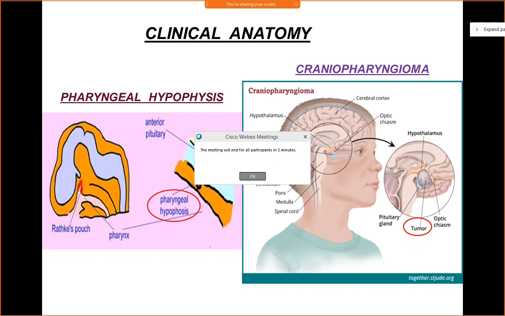Now this craniopharyngioma, if it enlarges in size, will compress the surrounding structures. You have the optic chiasma in front, so if it compresses the optic chiasma, it will result in visual disturbances. Besides this, a person will present with headache, hydrocephalus and raised intracranial pressure, and also pituitary disorders. The person may present with diabetes insipidus or growth failure, since it compresses the pituitary gland.